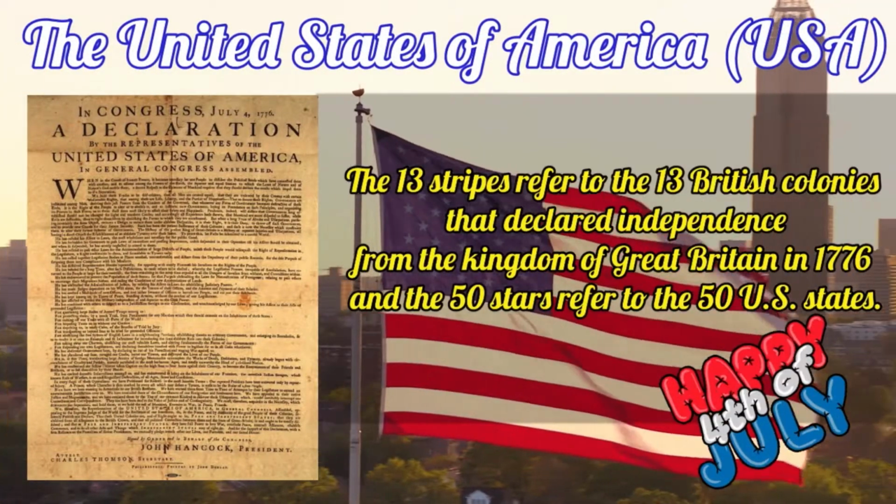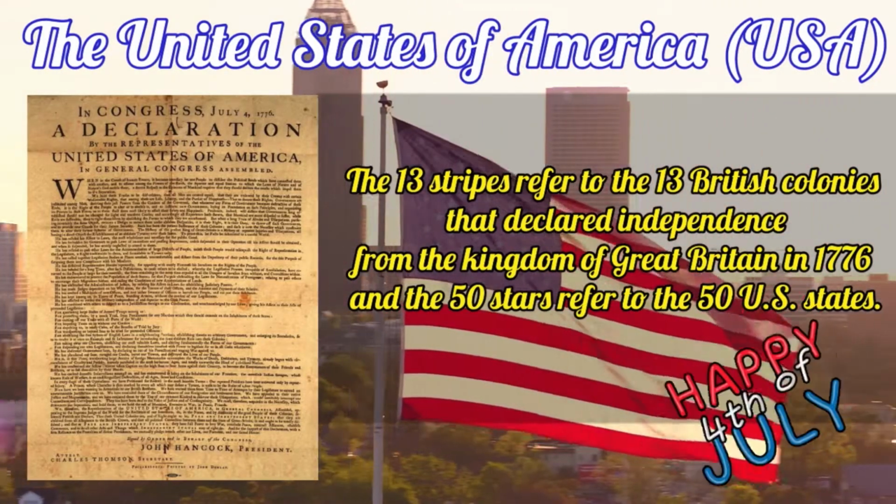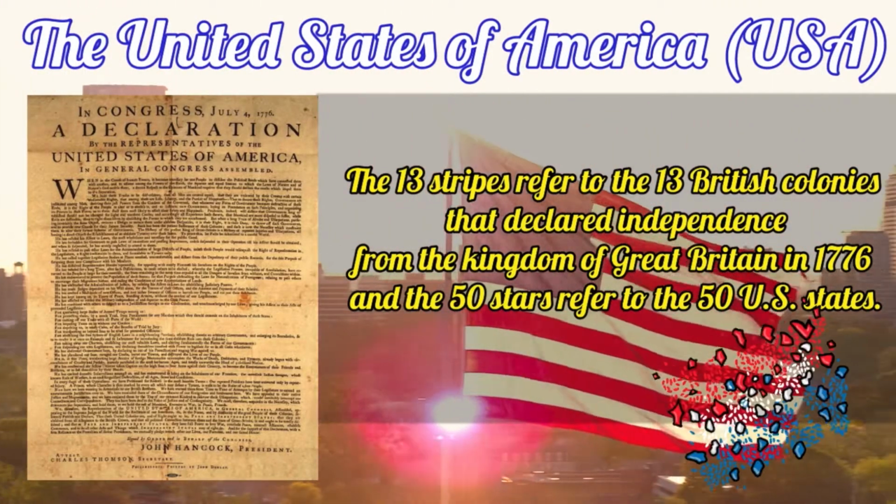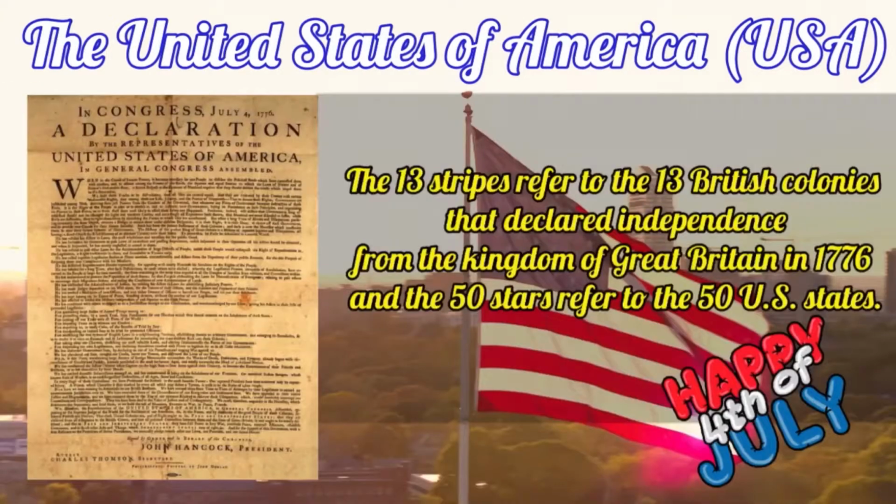The 13 stripes refer to the 13 British colonies that declared independence from the Kingdom of Great Britain in 1776, and the 50 stars refer to the 50 U.S. states.